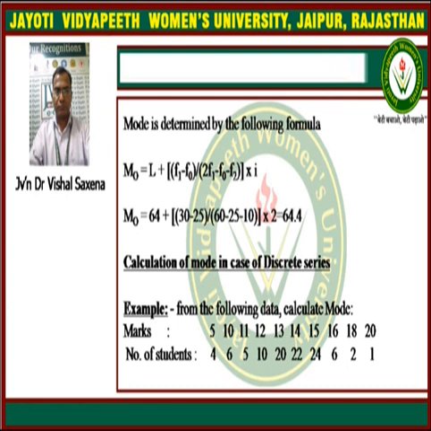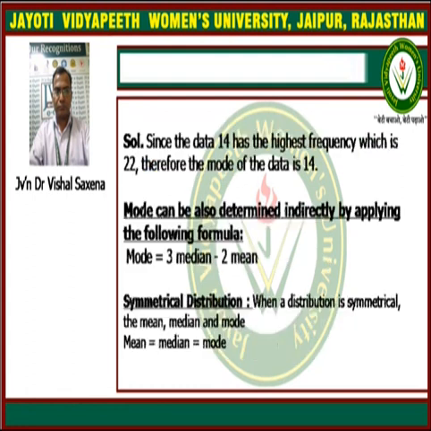Let's see what the highest frequency in this question is. 24 is the highest frequency present, and corresponding to 24 the mark is 15. So 15 is the data with the highest frequency 24, and this should be the answer for the mod.